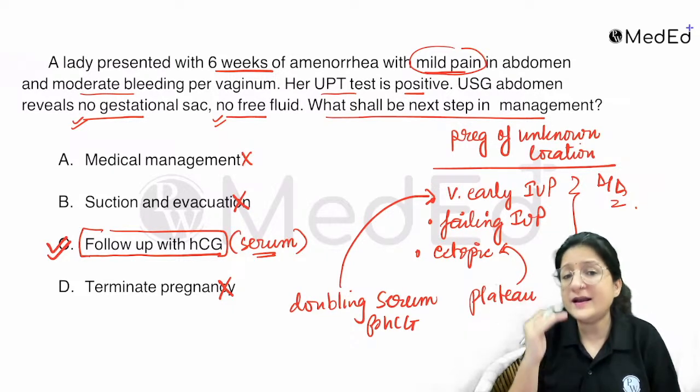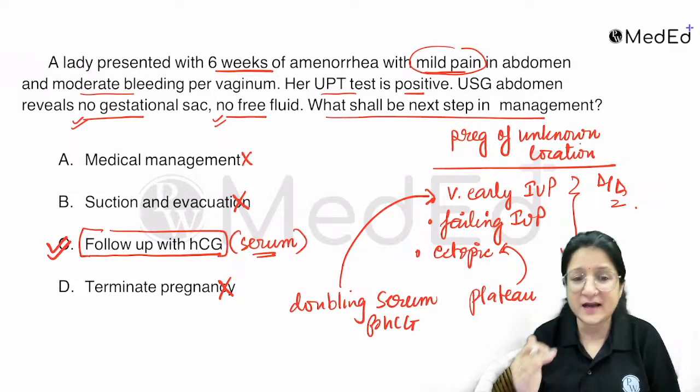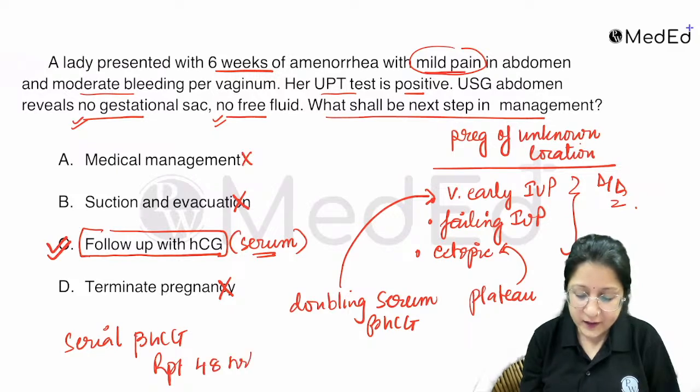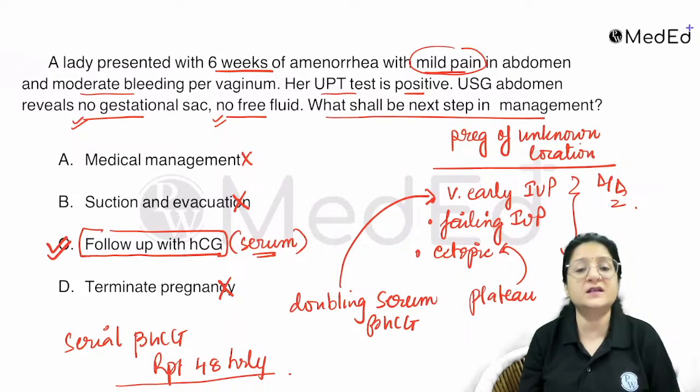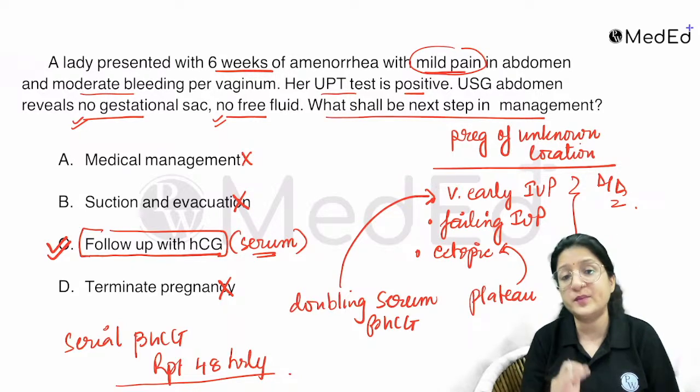They're going to fall at least more than 40 to 50%, okay? Keep that in mind. So when we follow with serial serum beta HCG, it has to be repeated 48 hourly to see the trends of the HCG, right? So that is why the answer in this question is option C.